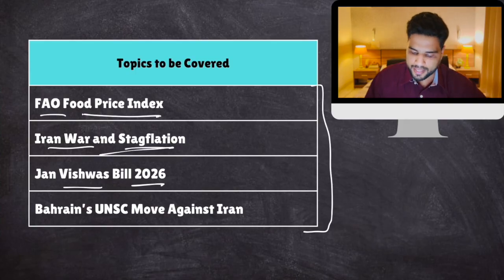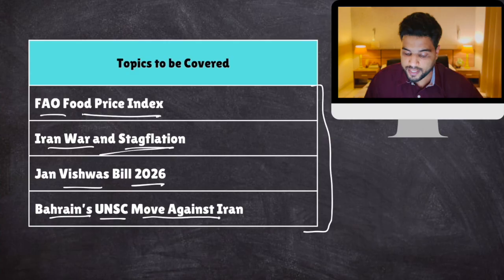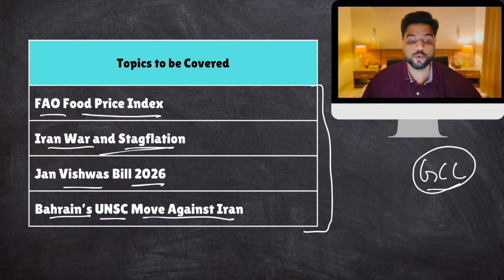And the last topic is with respect to international relations, and that is related to Bahrain's UNSC move against Iran. The Gulf Cooperation Council has moved a resolution against Iran's blockade of the Strait of Hormuz. Why is this significant? Why is this significant for India? What is this resolution? We'll talk about this entire issue in its entirety. So these are the 4 news items that we shall zero in our attention on.